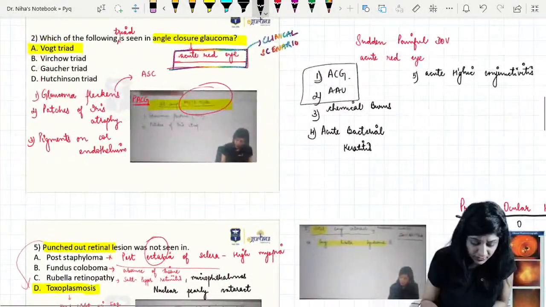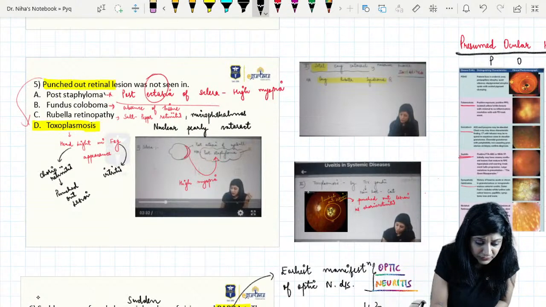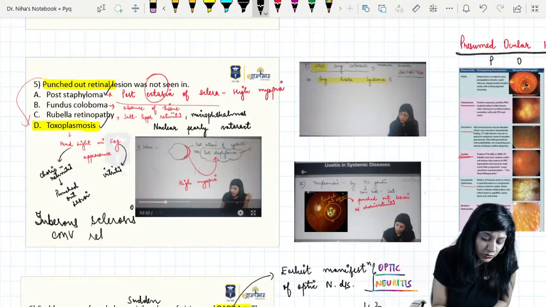We were having posterior staphyloma, and you are saying toxoplasmosis. Then you are saying we were having tuberous sclerosis. If tuberous sclerosis is there, it is the right one, because tuberous sclerosis will definitely show me, and CMV retinitis will not show me. CMV retinitis I do not know. Pigment epitheliopathy can show.